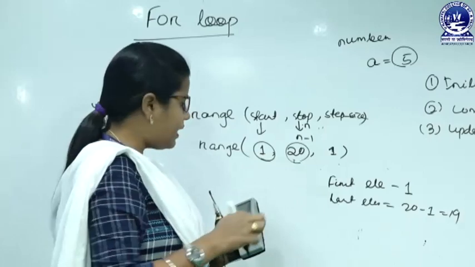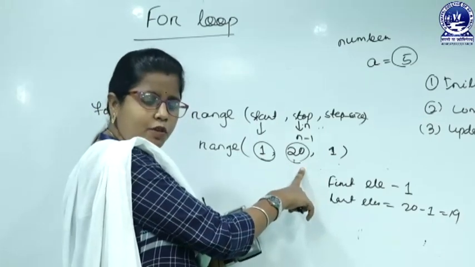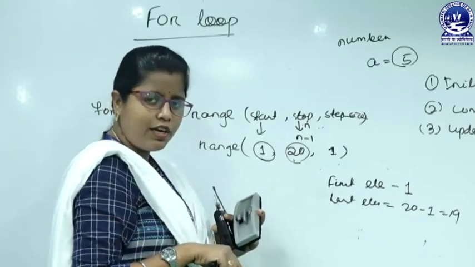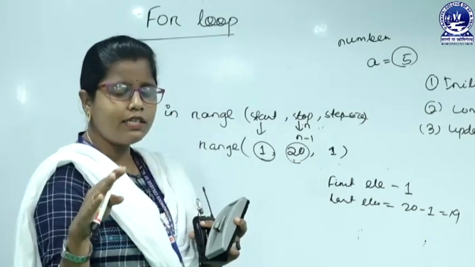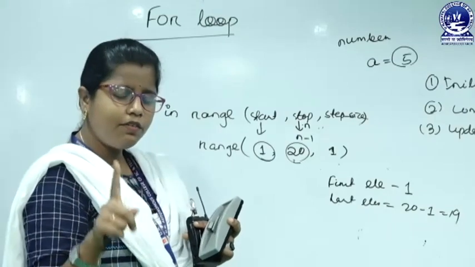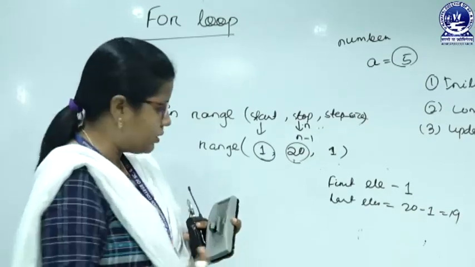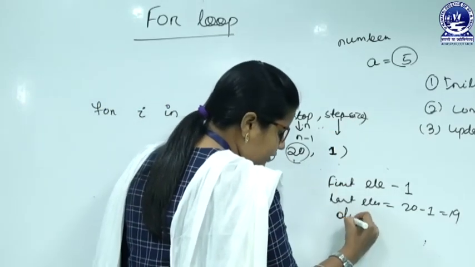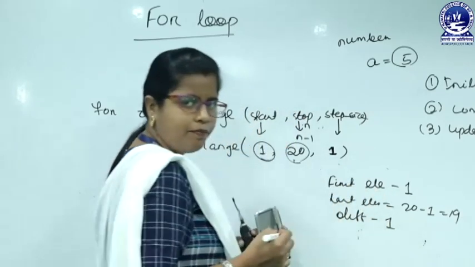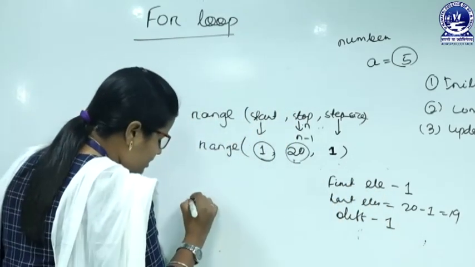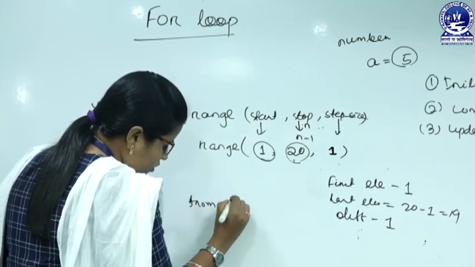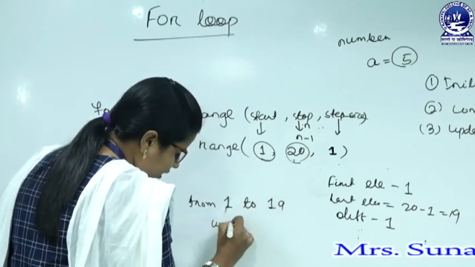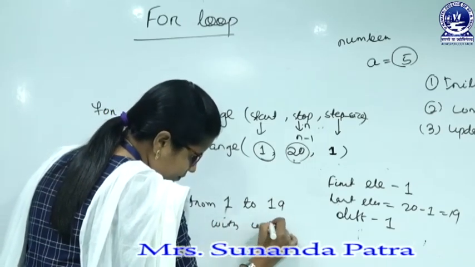If I want to print 1 to 20, then I have to mention 1 and 21. Because if I want to include 20, I have to set the upper range as 20 plus 1. That 21 will be excluded from the range. Next, what is this? This is step size. That means the difference is 1. So, this actually means from 1 to 19 with unit difference.